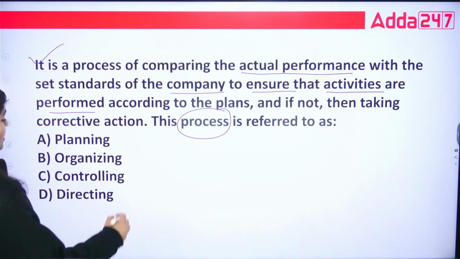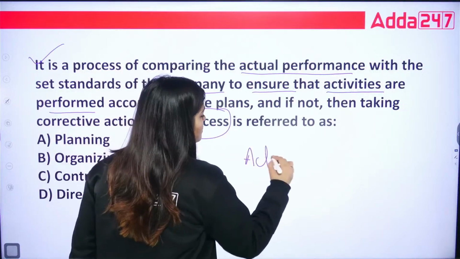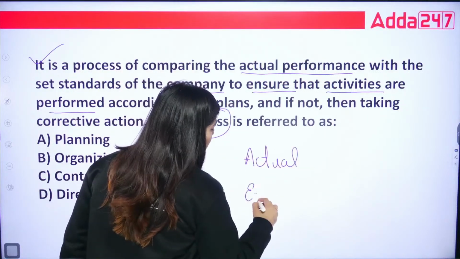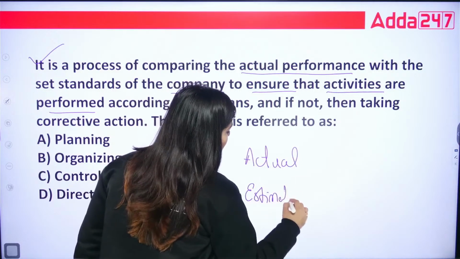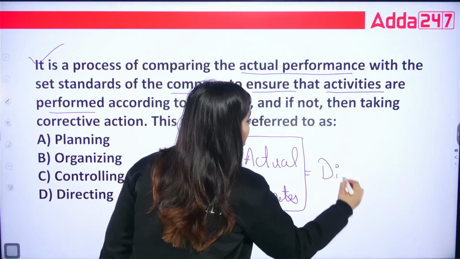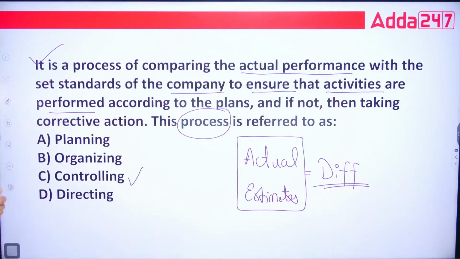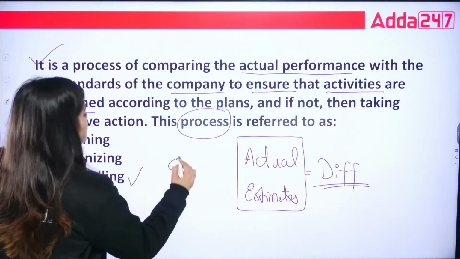So the correct answer is controlling. Basically, they are saying you have actual performance, and you have estimates. So when you compare your estimates with your actual performance, and if you see any difference, then you are going to take corrective action. So that is controlling. So the correct answer is option C.